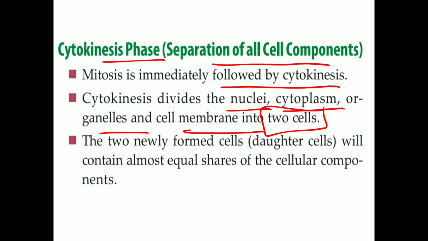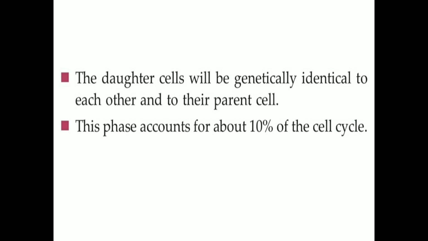The newly formed daughter cells will contain almost equal shares of all cell components. The daughter cells will be genetically identical, with genes similar to each other and to the parent cell. This phase accounts for about 10% of the cell cycle.